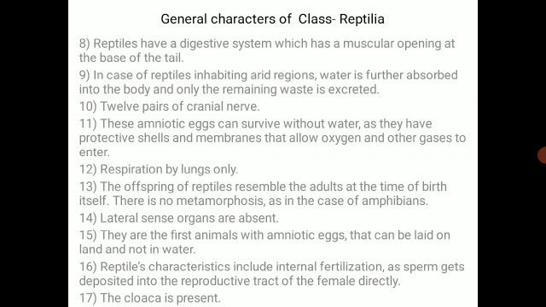The reptile characteristics include internal fertilization, as the sperm gets deposited directly into the reproductive tract of the female. Parental care is absent.